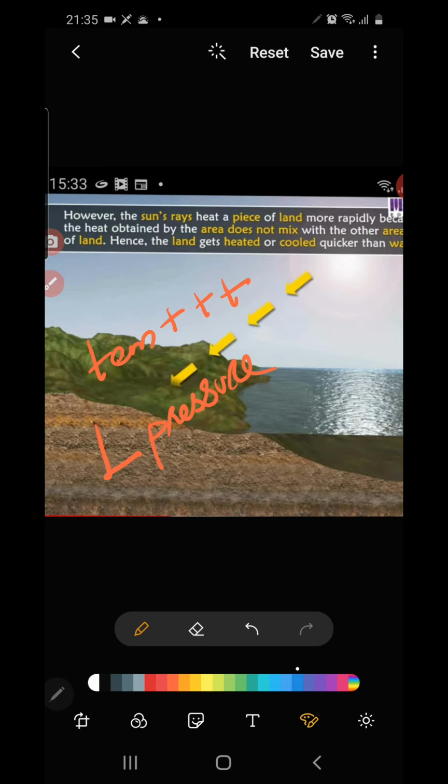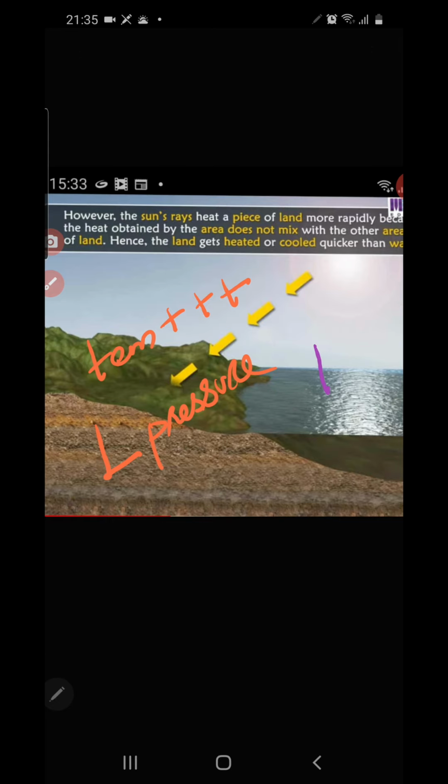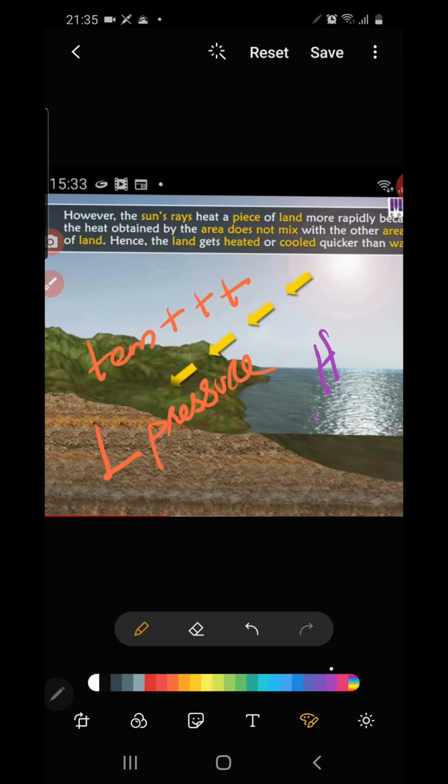Why? Because the sun rays penetrate deep into the water body, and it slowly warms and mixes, so it takes time. Land is heated much faster than the water body, so over the water body there remains high pressure.